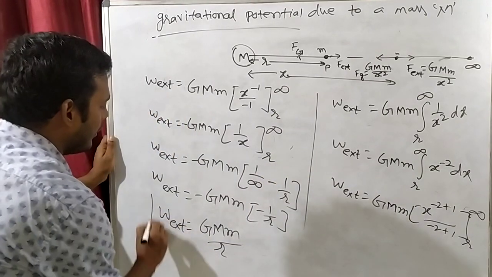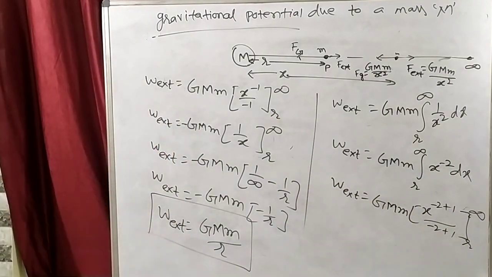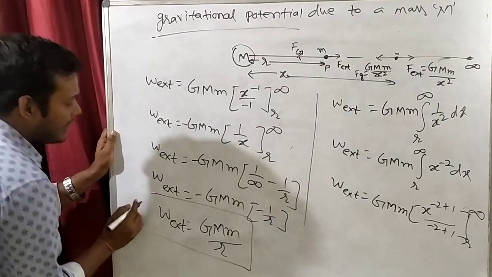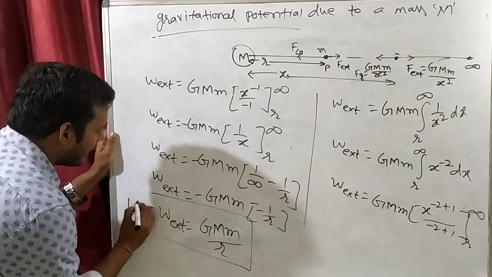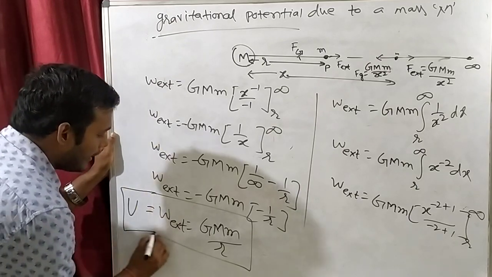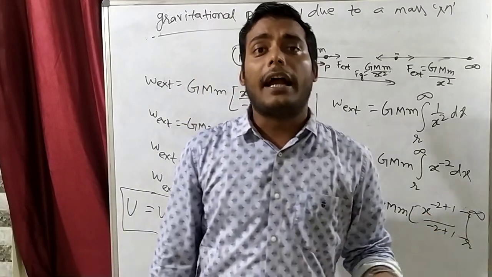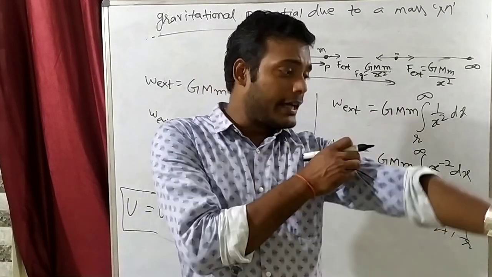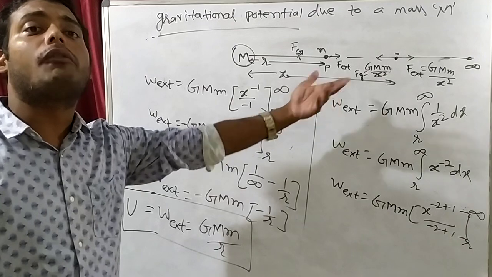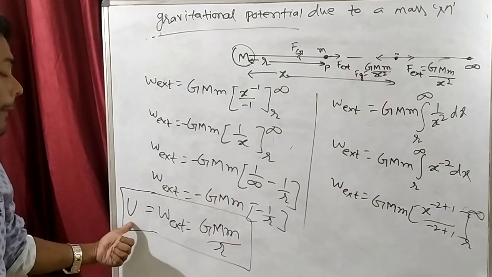Can we write this? So this is work done by external agent. This work done by external agent is also known as potential energy. You all know that work is a form of energy and potential energy is also energy. So whatever work we do gets stored in potential energy.